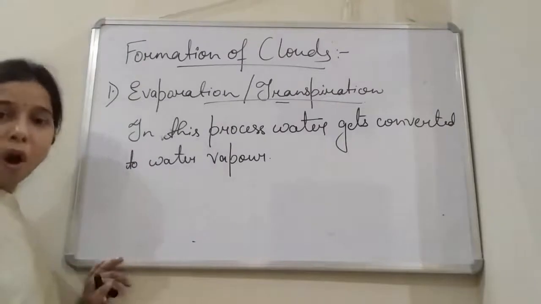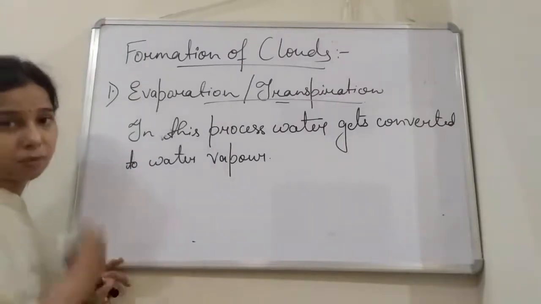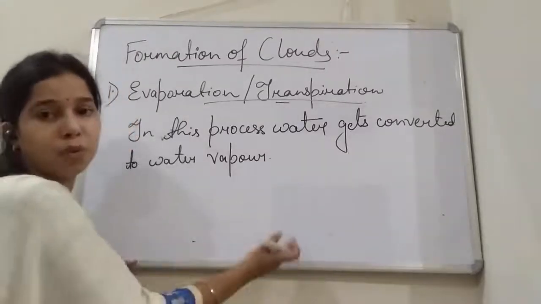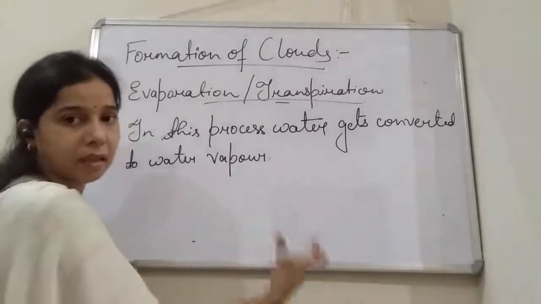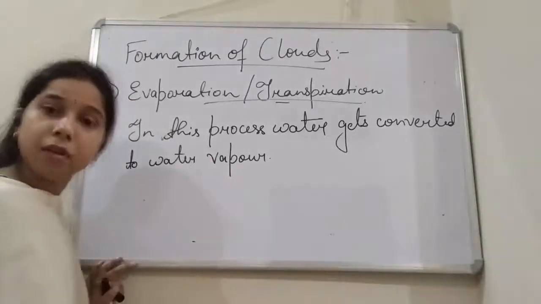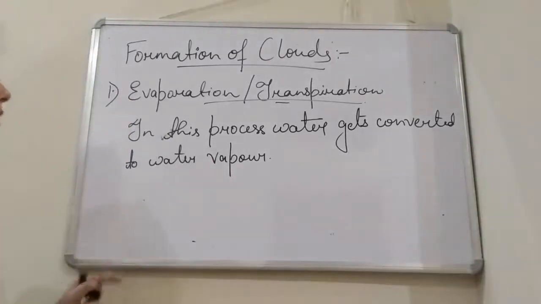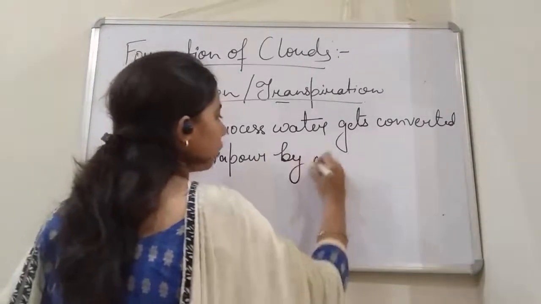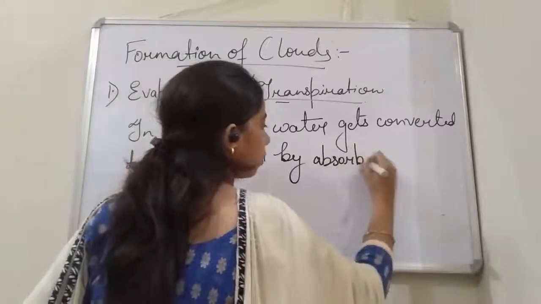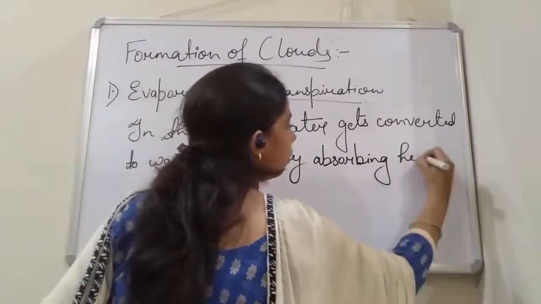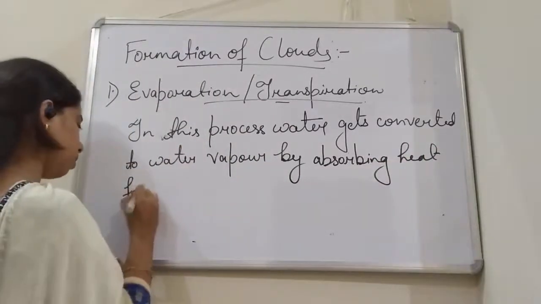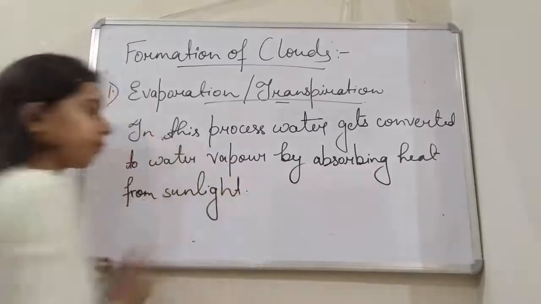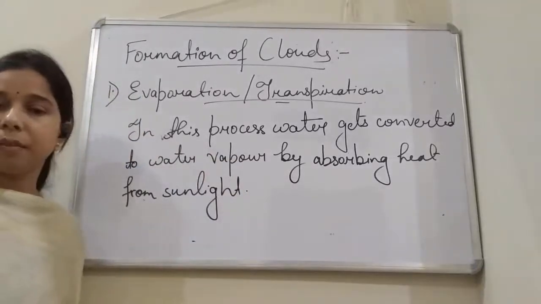Because it becomes hot as it absorbs heat from the sun. So you can write that it is due to the absorption of heat from sunlight that water gets converted to water vapor. So in this process, water gets converted to water vapor by absorbing heat from sunlight.